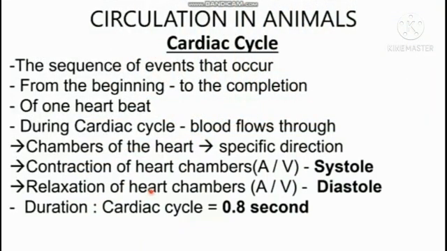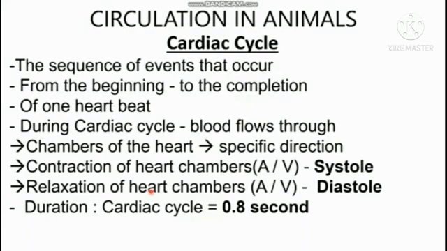The next is cardiac cycle. The sequence of events occurring from the beginning to the completion of one heartbeat is called cardiac cycle. During the cardiac cycle, blood flows through the chambers of the heart in a specific direction. Each cardiac cycle lasts about 0.8 seconds.